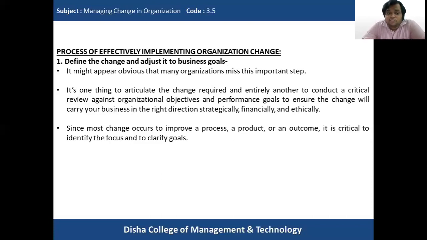Since most change occurs to improve a process, a product, or an outcome, it is critical to identify the focus and to clarify the goals. When we try to implement a change in the organization, the change involves improving a particular process which is old or ineffective. We are bringing about a new process or a product or a service in place of one which is redundant now or not very effective, or an outcome or certain results that we are expecting from the change initiative.